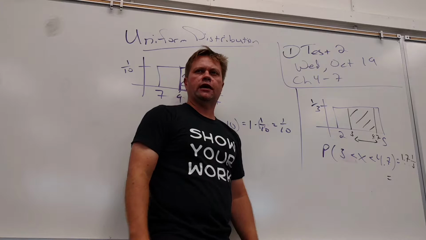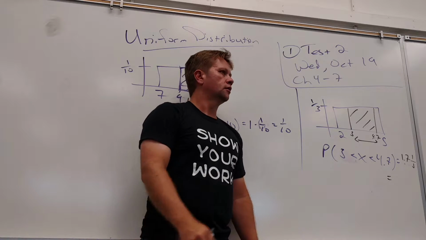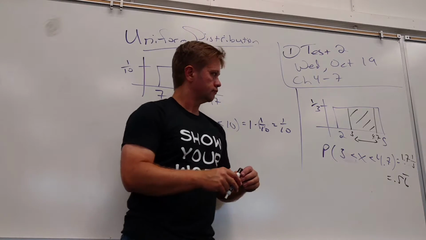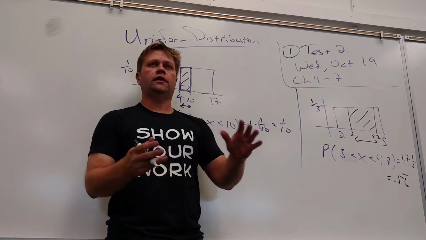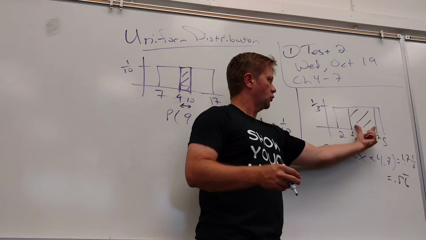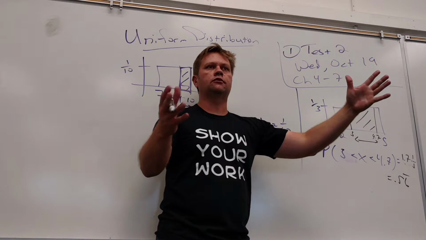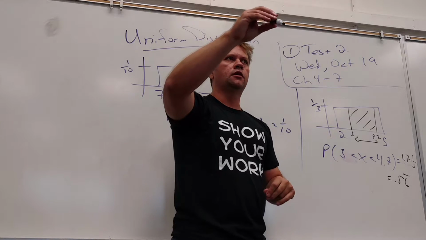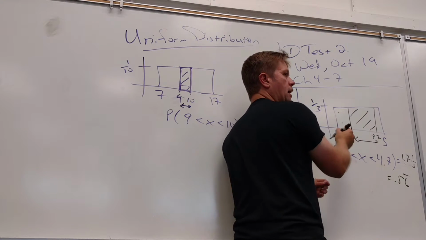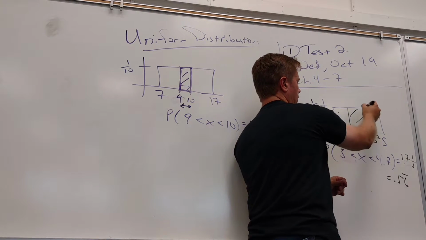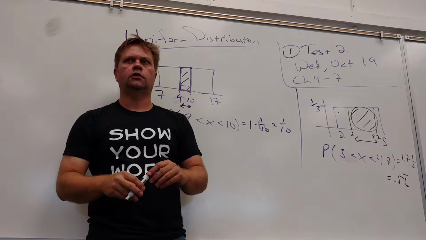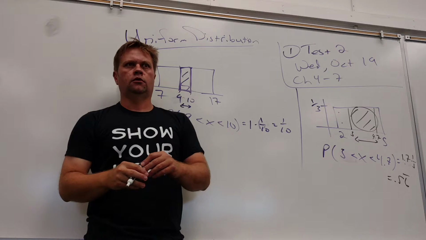So 1.7 divided by 3 is 0.566. Which is really saying that this is a little more than half of the total block. So if I was just randomly throwing darts, all the darts that hit in this box, about 56% roughly would be in that shaded area. That's all it's saying.